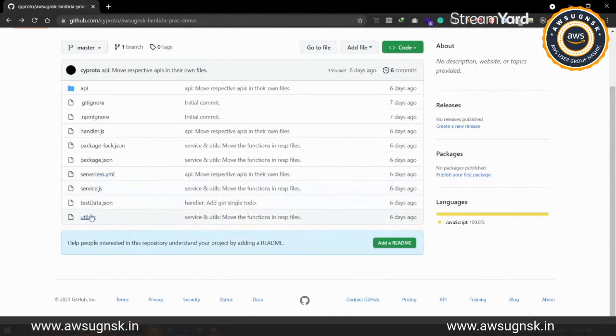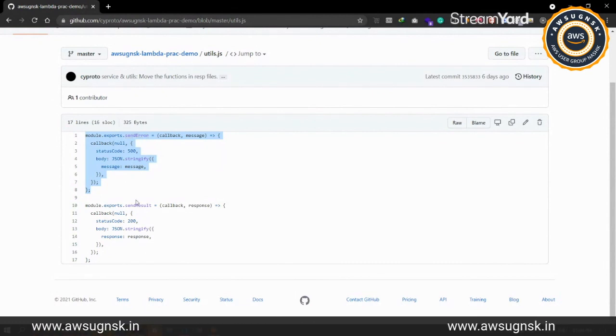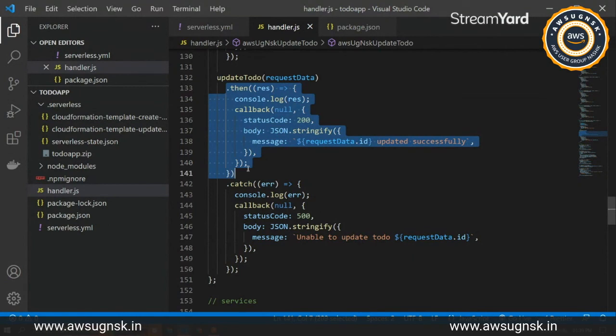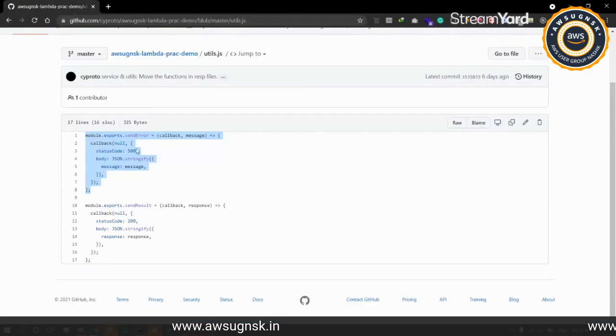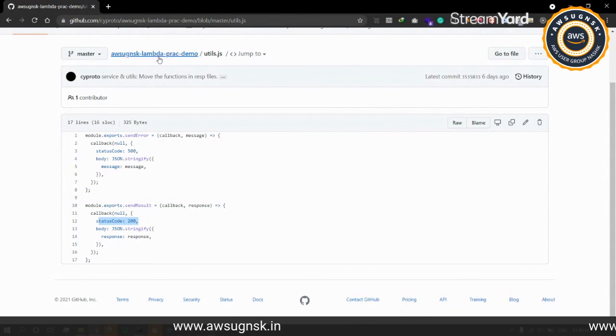And the last one we have prepared as utils. So we have prepared a sender method and a send result method. As you are able to see, we were continuously having a huge chunk of code just to return the response to the user. So we have passed it on to a single particular method. You can even do one thing: have a send response method, and just add the status code in a dynamic way as well. So you can do that too.